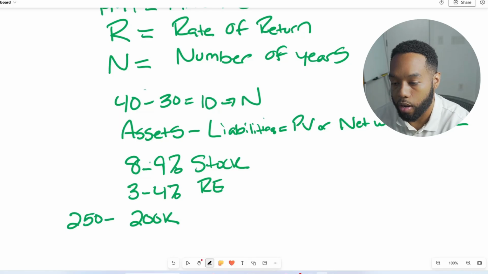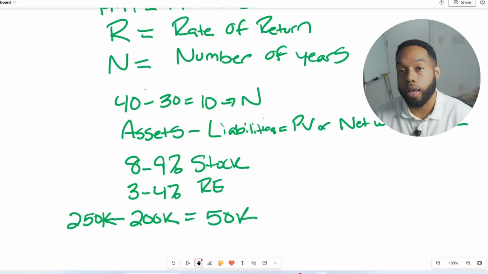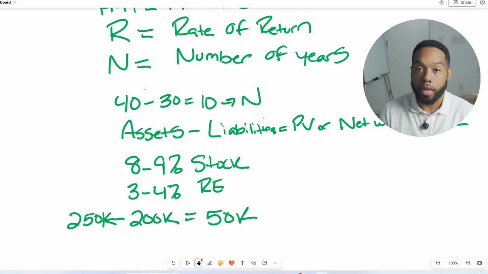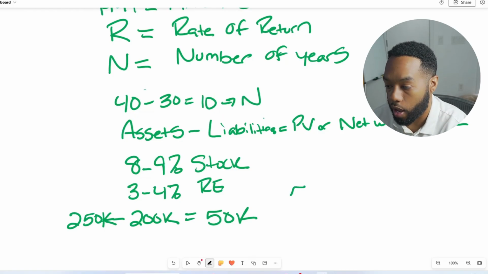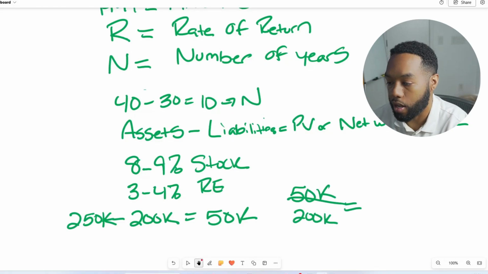So we'll put that right here, 250K minus 200K. This is going to add to a 50K gain for the year. Then I can calculate the annual return by going 50,000 divided by my starting amount of 200,000, and this would equal a 25% return.